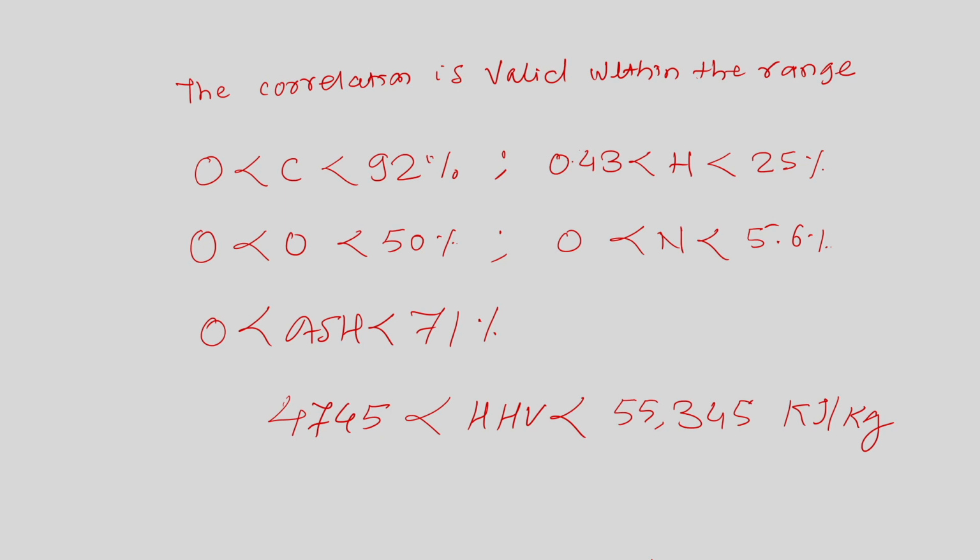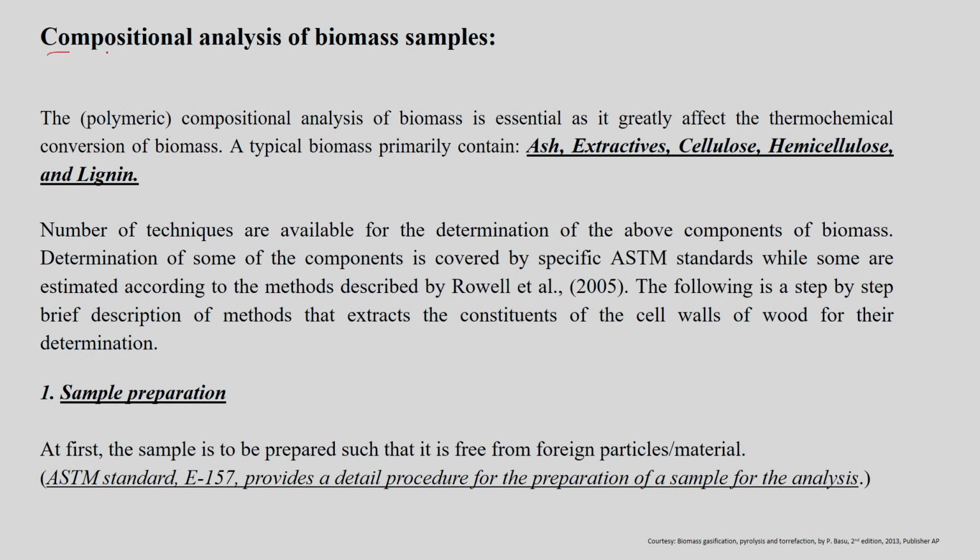So now we have seen two different ways by which we can calculate the higher heating value of a sample. One is by doing the experiment in the bomb calorimeter, and another is with the help of ultimate analysis, such as CHNS analysis, and the ash content of the sample. So with this, we can move to the next topic, that is the compositional analysis of a biomass sample.